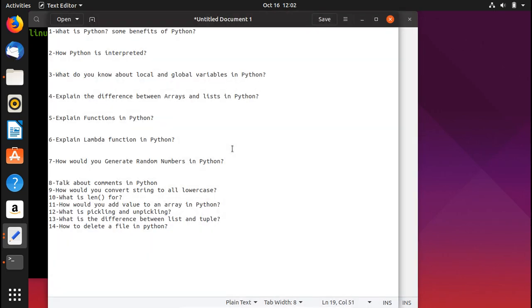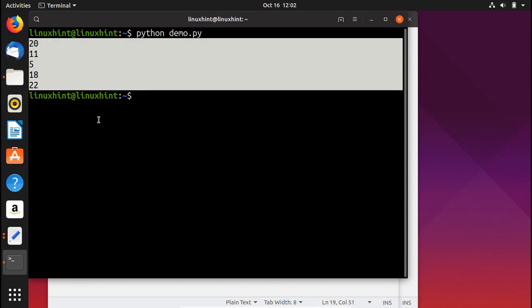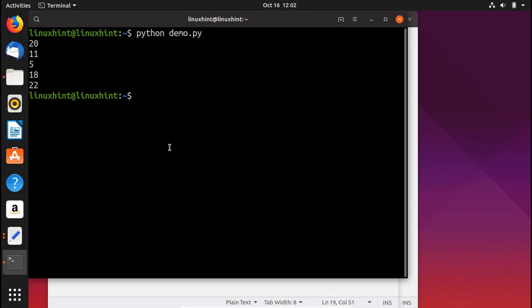So now if we save it, we go back and we try to run our Python script. You can see that it has basically generated 5 random numbers, which are like 20, 11, 5, 18 and 22. So that's how you basically generate random numbers in Python.